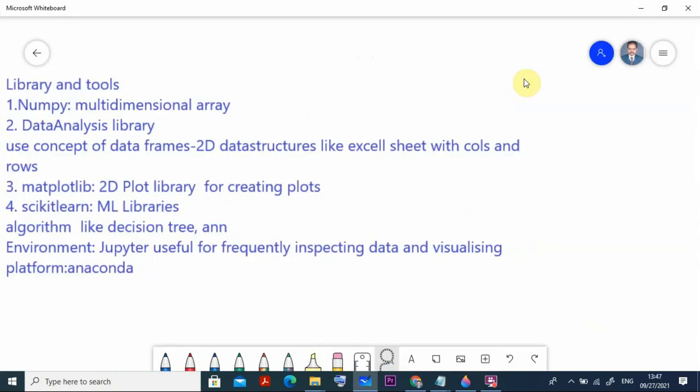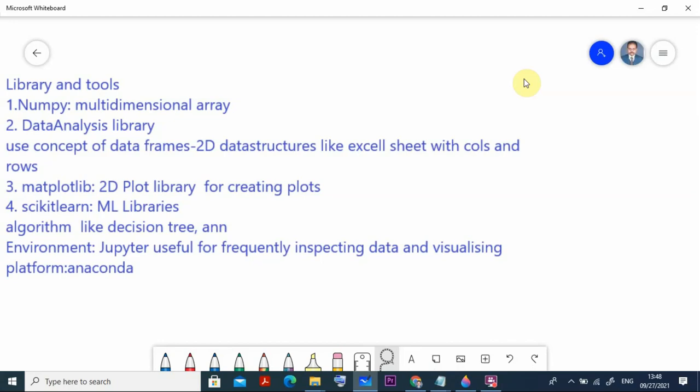Mainly we will be using NumPy, which is a multi-dimensional array. For the data analysis library we are using pandas, and here we use the concept of data frames. It is a 2D data structure like Excel sheets, with columns and rows, and we can represent all this data like that. Okay, this is pandas.